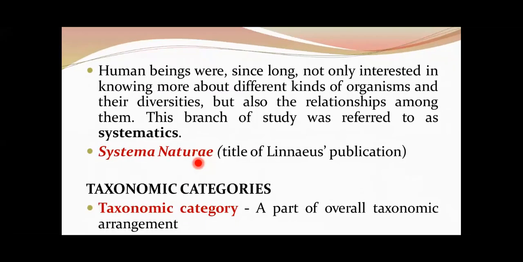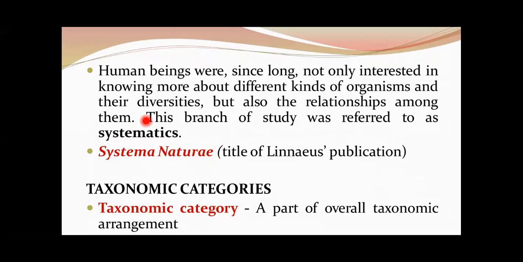Let us take the example of human beings. Human beings were, since long, interested not only in knowing more about the different kinds of organisms and their diversities, but also the relationships among them. This branch of study was referred to as systematics. Systematics is knowing the different organisms, their diversities, and also the relationships which exist among them.